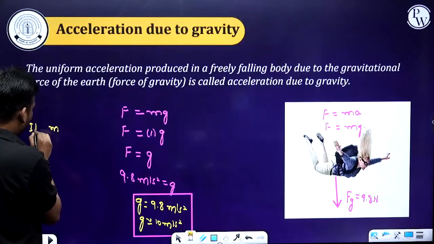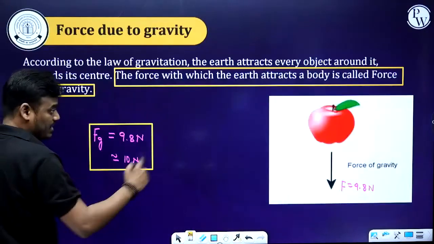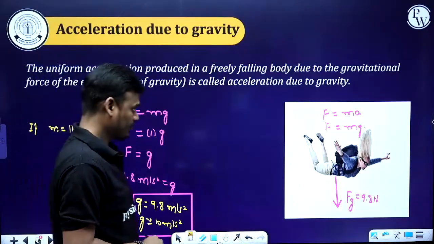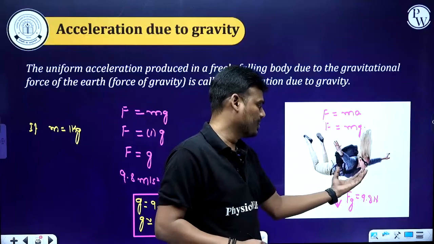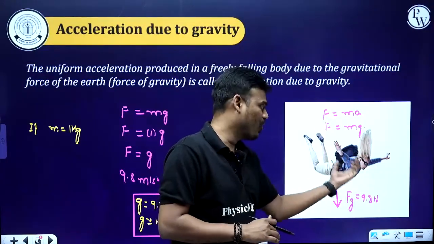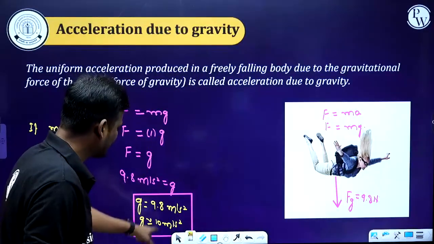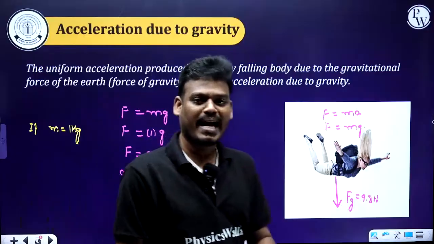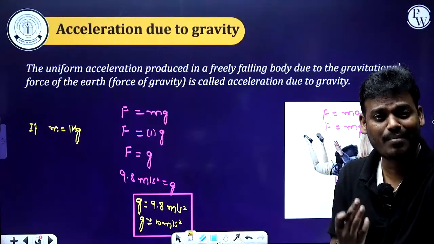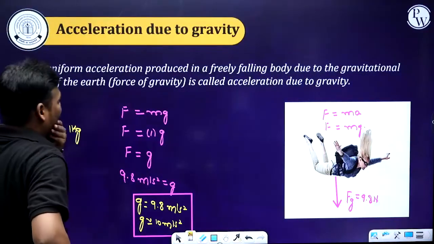If the mass of the body is 1 kg, meaning this apple, what is the mass of that apple? 1 kg, if I consider. Here the falling object, here a person, it cannot be 1 kg, but let's assume this falling object's mass is 1 kg. Then what will be the acceleration due to gravity? Precisely, it is 9.8 meter per second square, but approximately you can consider it as 10 meter per second square. Okay, right. And here you have a question.